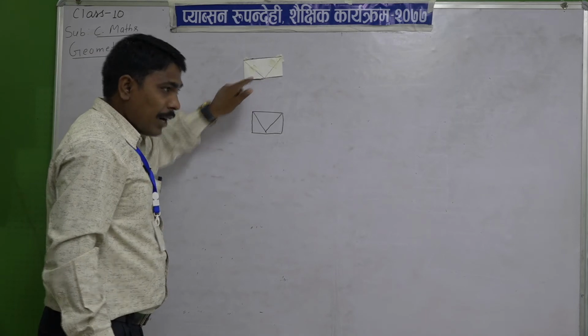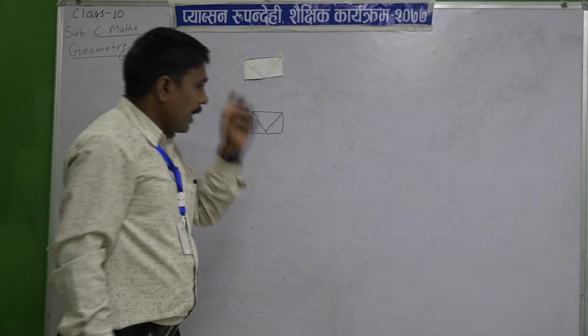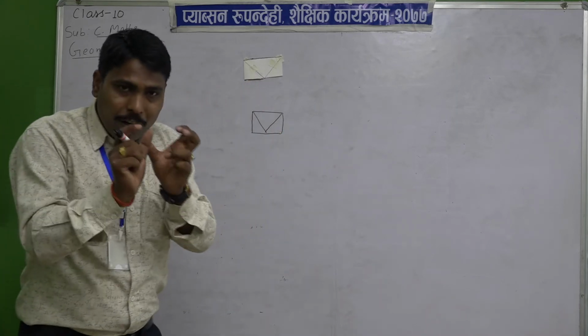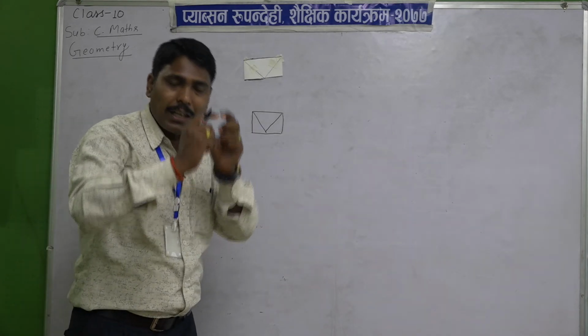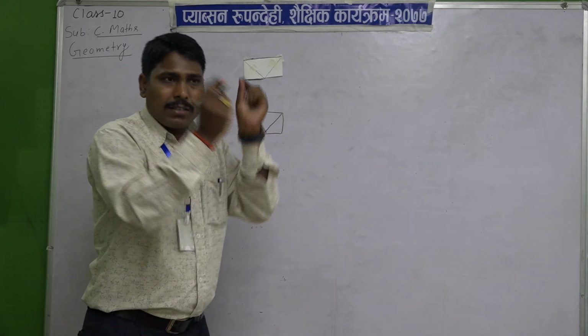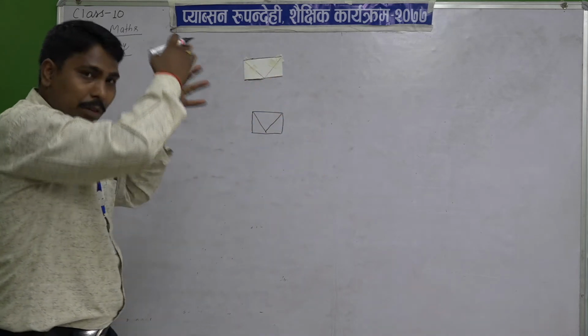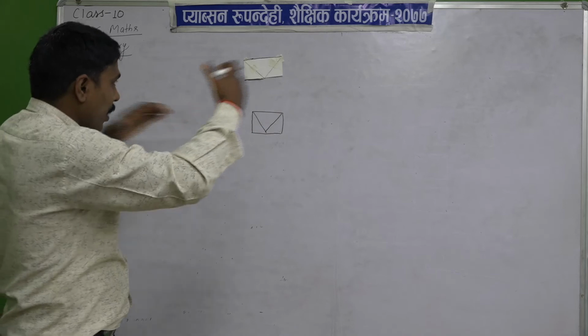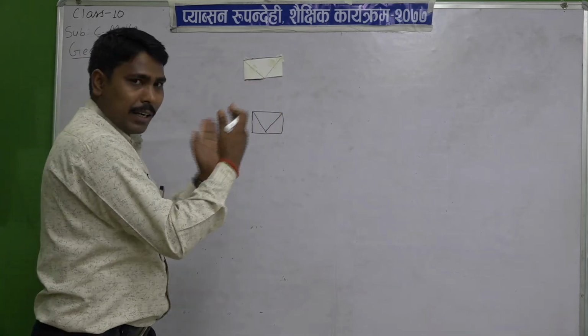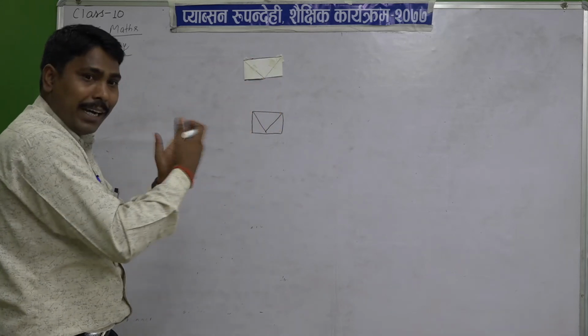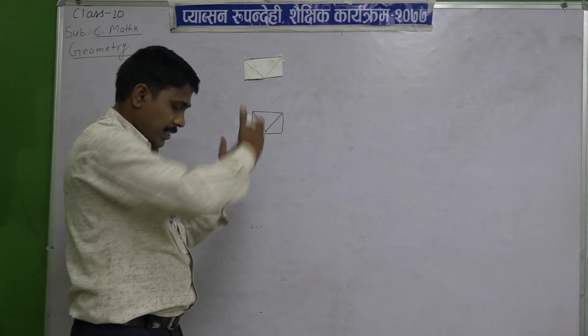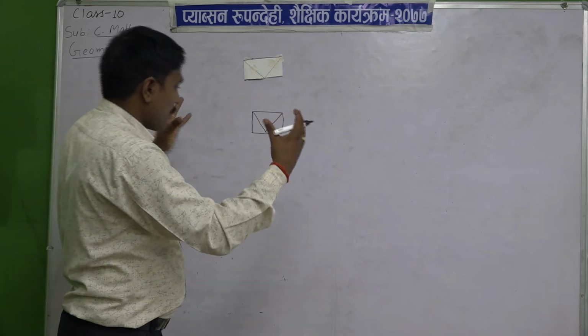It means what you are proving here is that two triangles equal in size form a parallelogram. When a diagonal bisects it, you put the triangles, join their hypotenuse, then you form one parallelogram.